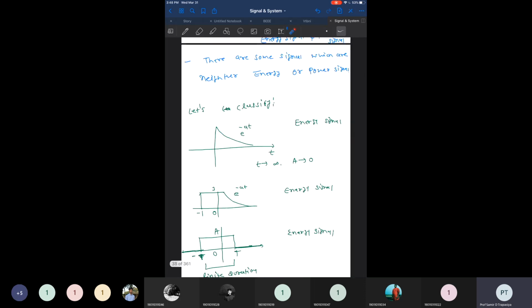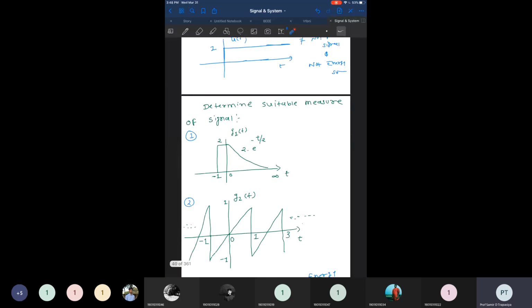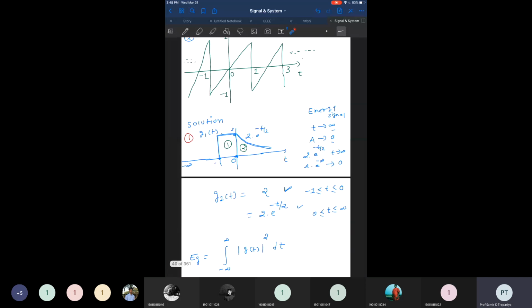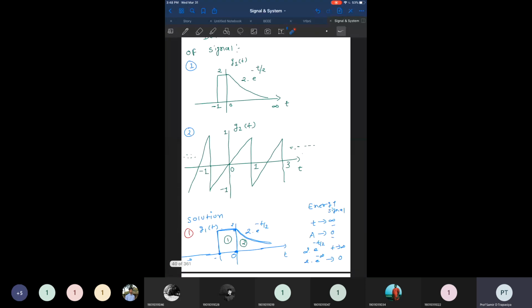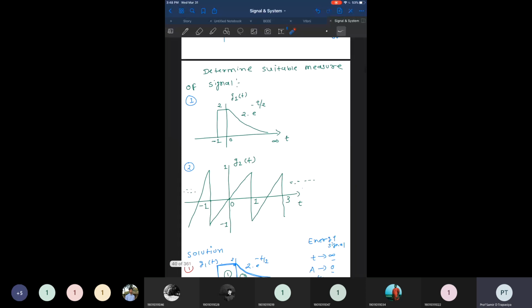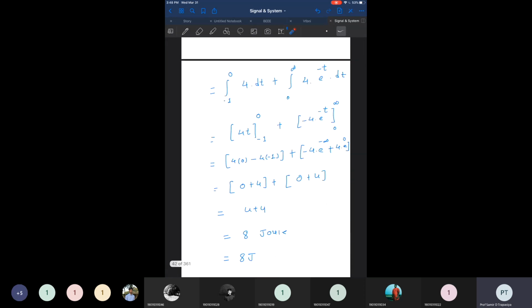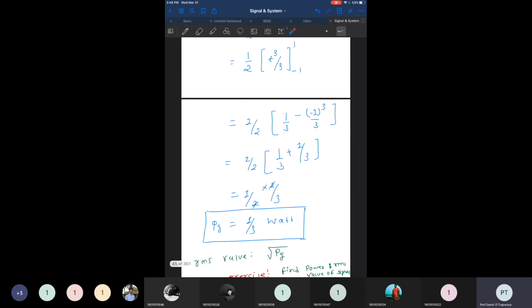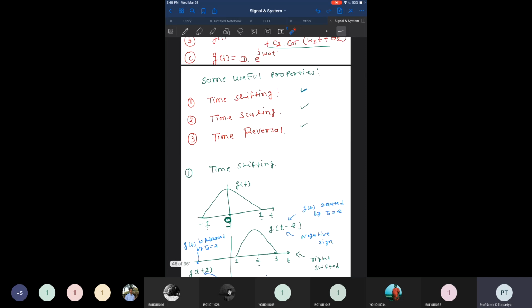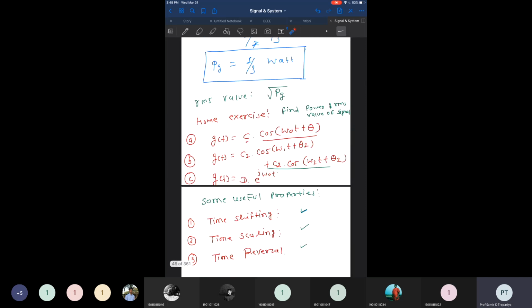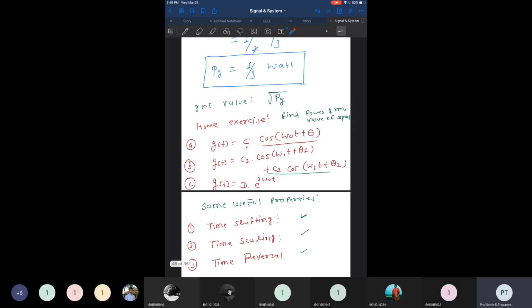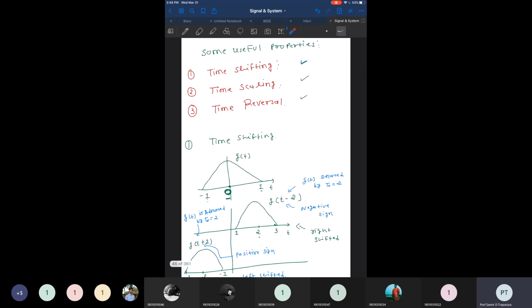So this part we have covered, and a few examples we have even solved in which a waveform is given, and we have to identify whether this signal is an energy signal or a power signal, and by using the formula which has already been discussed, we have to find the energy and power of the signal. Many examples we have solved, and a few examples have been given as exercise.